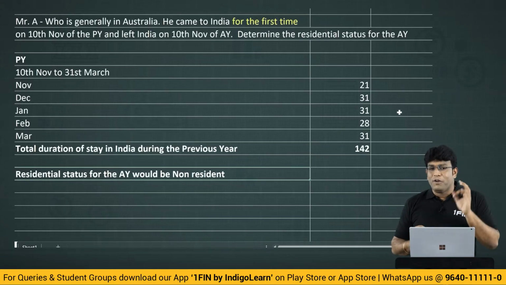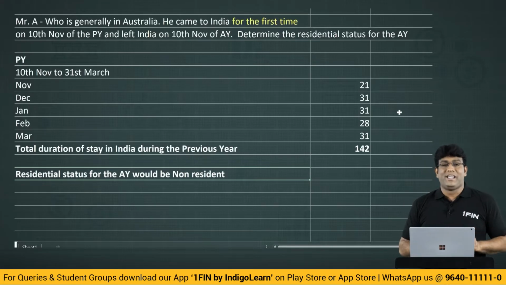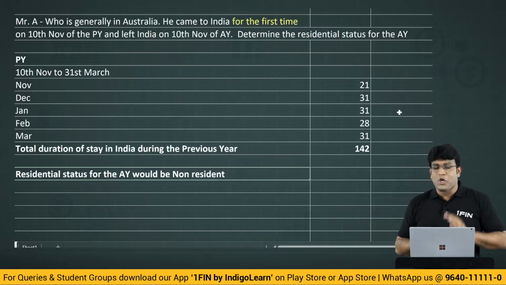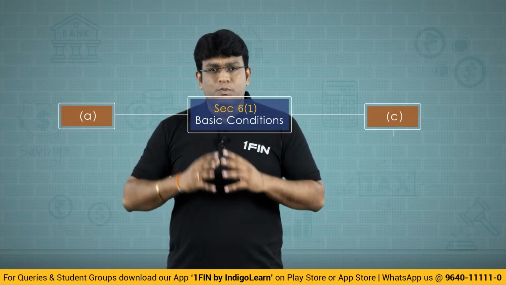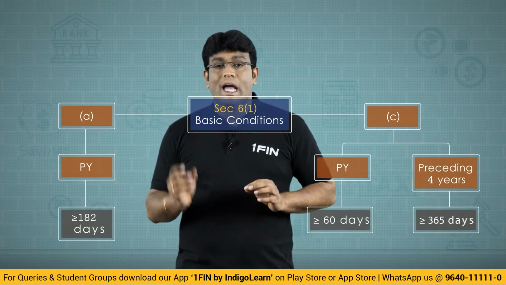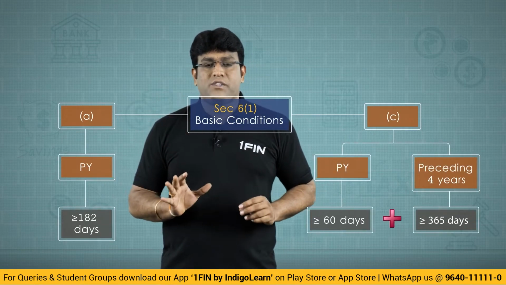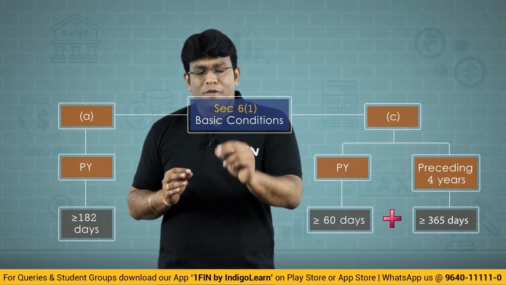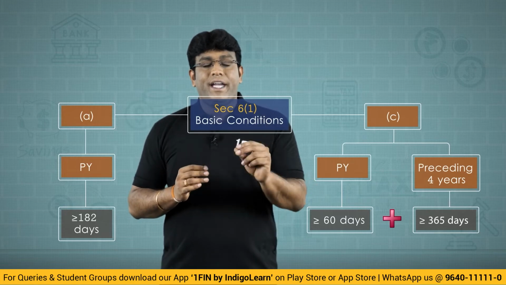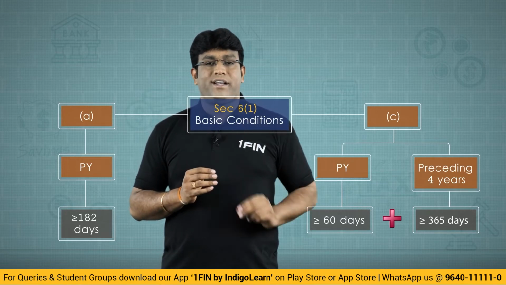So in some questions, you will find some key points which you have to observe very, very clearly, my dear friends. So with these examples, I am sure we could get a great level of clarity of thought with respect to section 6.1, the basic conditions. We have understood what are the basic conditions given under section 6.1, where there are two basic conditions, and if any of the basic condition is satisfied, individual should be regarded as a resident. And if none of the basic condition is satisfied, individual should be regarded as non-resident.